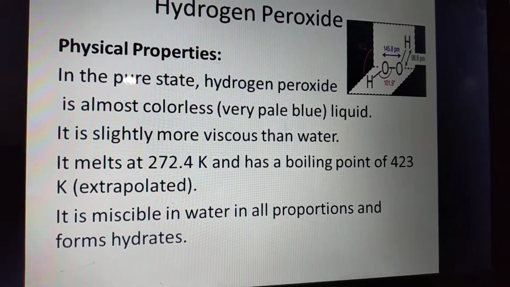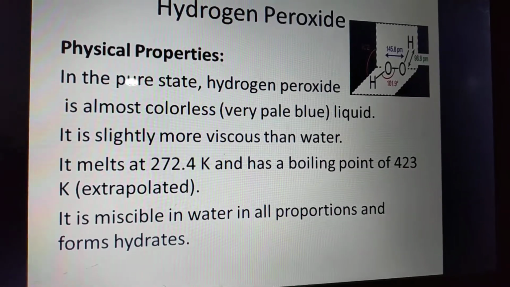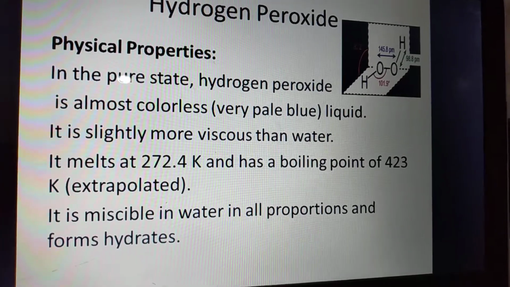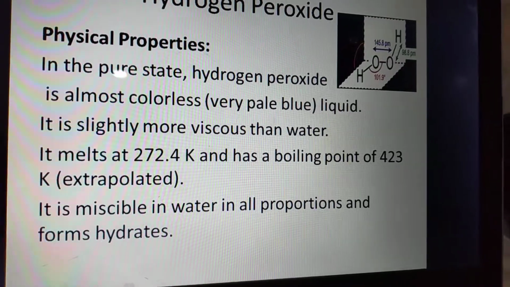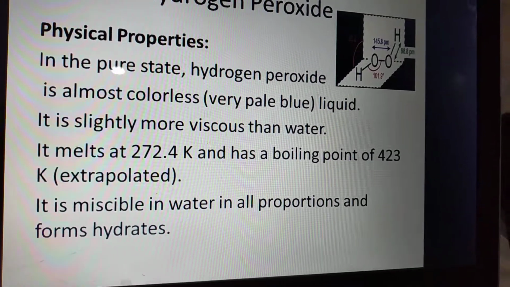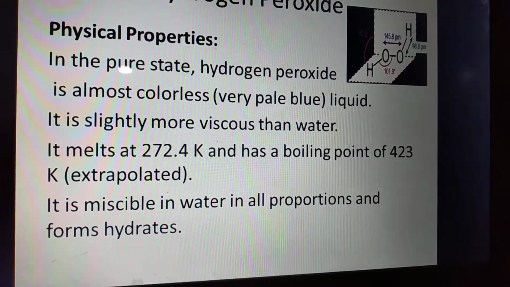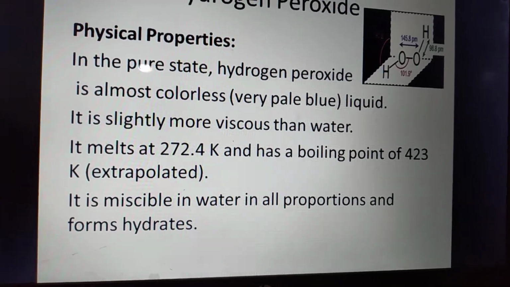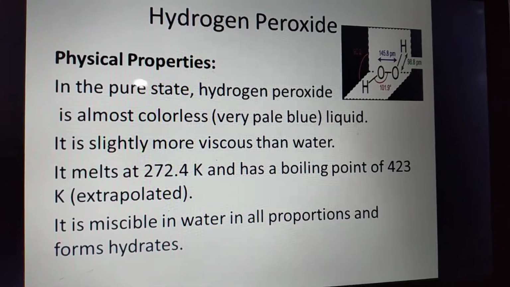It has the molecular formula H2O2 and molecular mass 34. It melts at 272.4 Kelvin and has a boiling point of 423 Kelvin. That means 150 degrees centigrade. It is miscible in water in all proportions and forms hydrates. It has high hydrogen bonding with water.